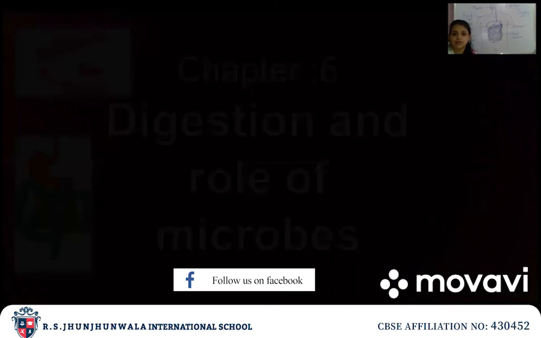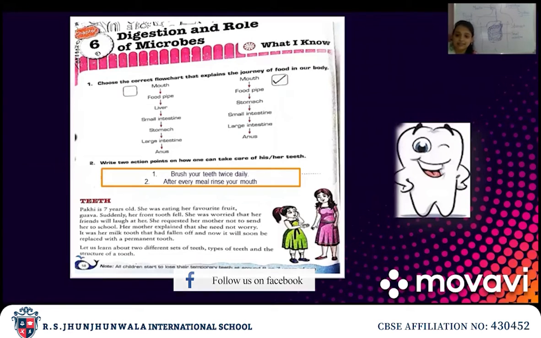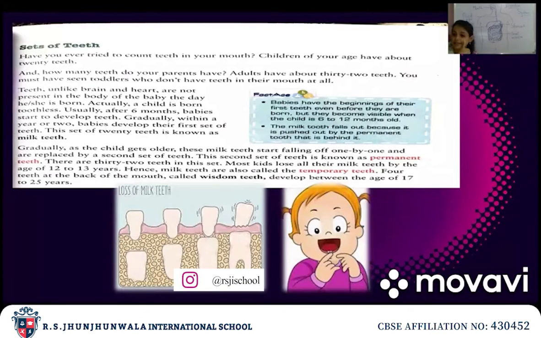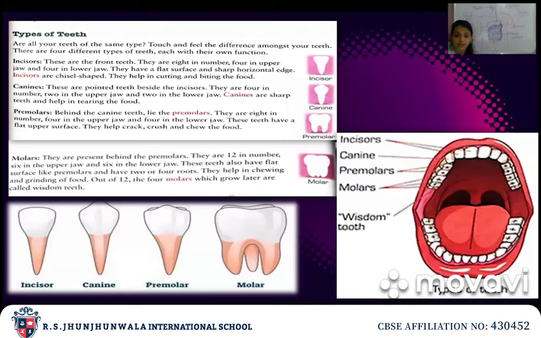So, in this chapter, what we have studied about teeth is that we have milk teeth that are temporary and we have permanent teeth. Then we studied about different types of teeth. You will observe that not all the teeth are the same. When we count all the teeth, we have 32 teeth, 16 in the upper jaw and 16 in the lower jaw. Their types are incisor, canine, premolar and molar.